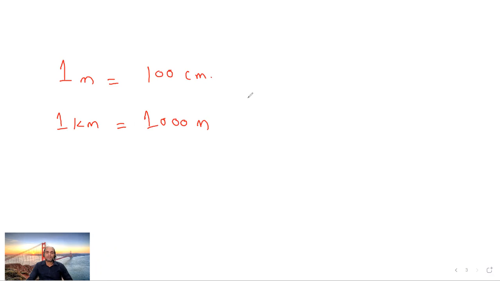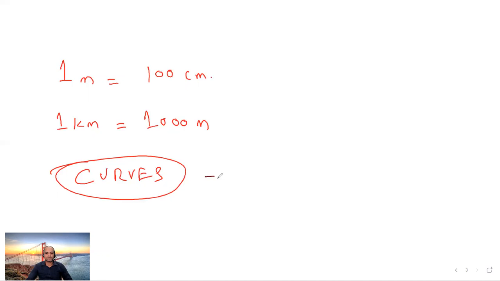Very good. Now let us discuss something about curves. In our earlier classes, we have also discussed about curves. What do you mean by curve? Curve means which are not straight. That is called curve. So how can we determine about curves?